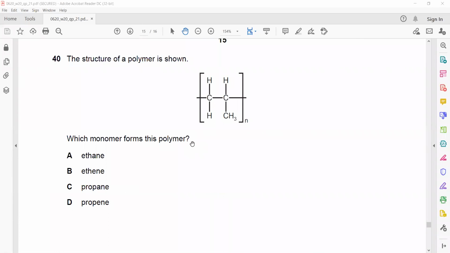The last question: the structure of a polymer is shown. Which monomer forms this polymer? To identify the name of the monomer, you will draw the two carbon atoms and just make a double bond.